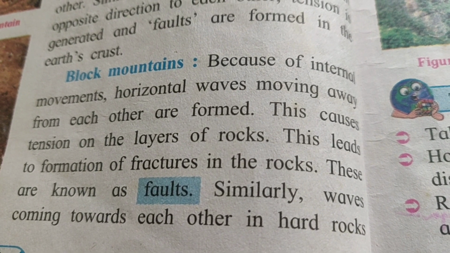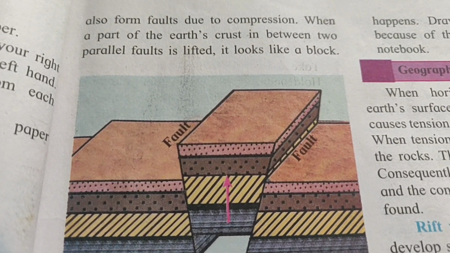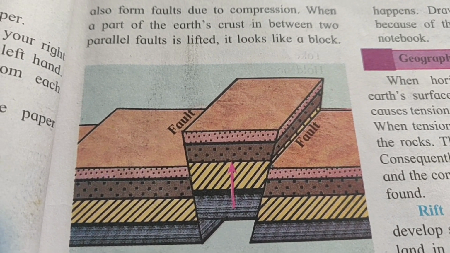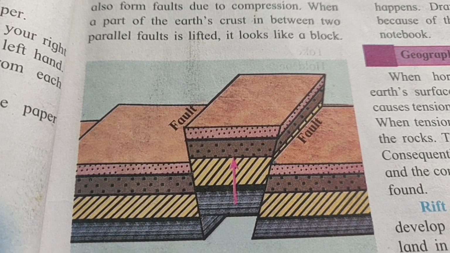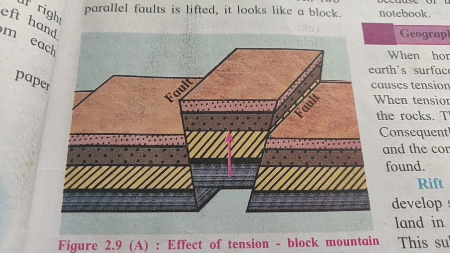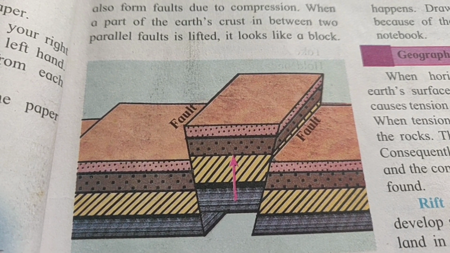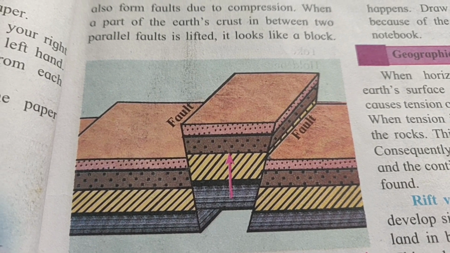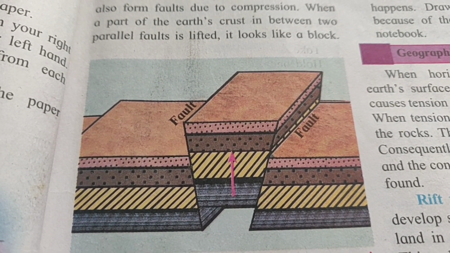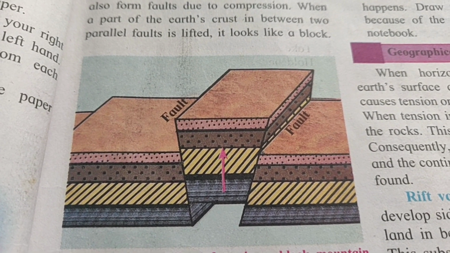Similarly, waves coming towards each other in the hard rocks also form faults due to compression. So when a part of the earth crust in between two parallel faults is lifted, it looks like a block. Here a picture is given of how a fault is created in the hard rocks. When the waves come towards each other, compression is created, so the middle portion is going to be lifted, and that type of fault is generated. When we look at this picture, it looks like a block.